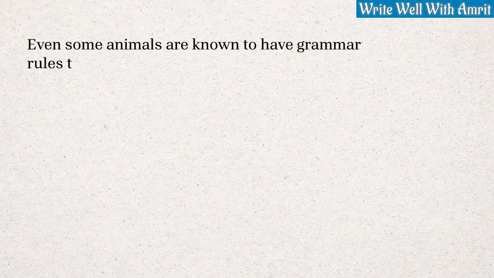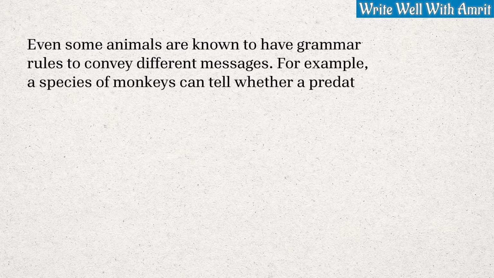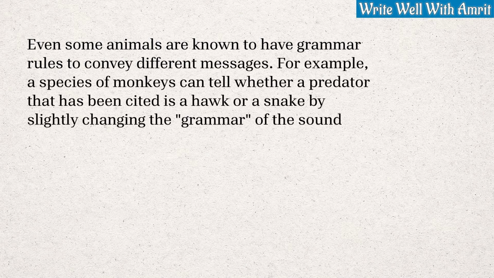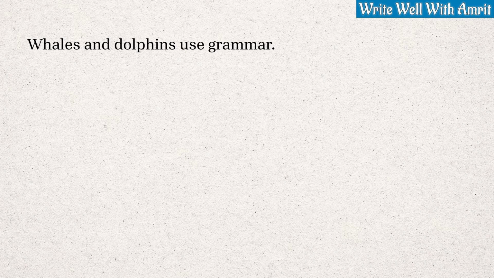Even some animals are known to have grammar rules to convey different messages. For example, a species of monkeys can tell whether a predator that has been sighted is a hawk or a snake by slightly changing the grammar of the sound that they are making. Whales and dolphins use grammar.